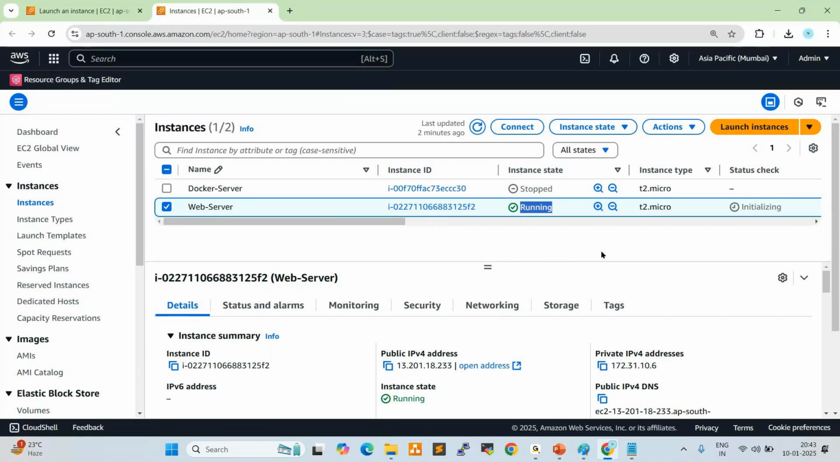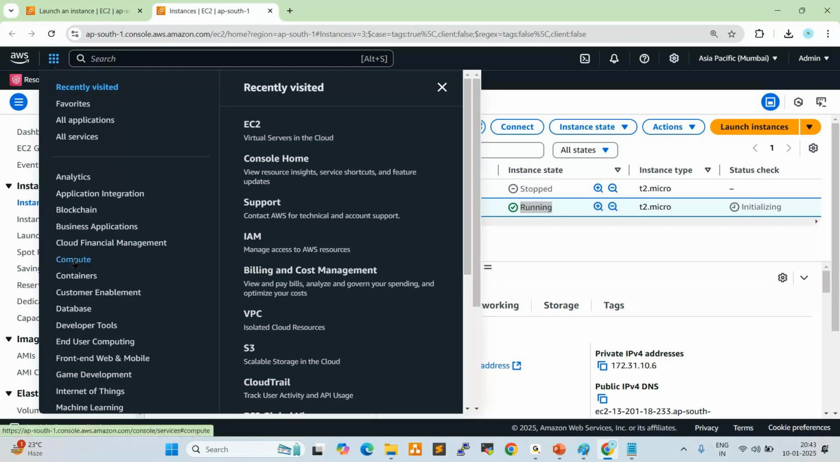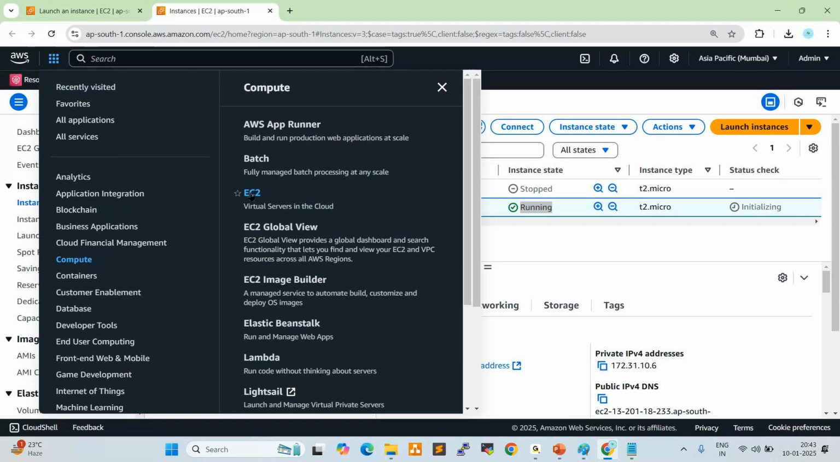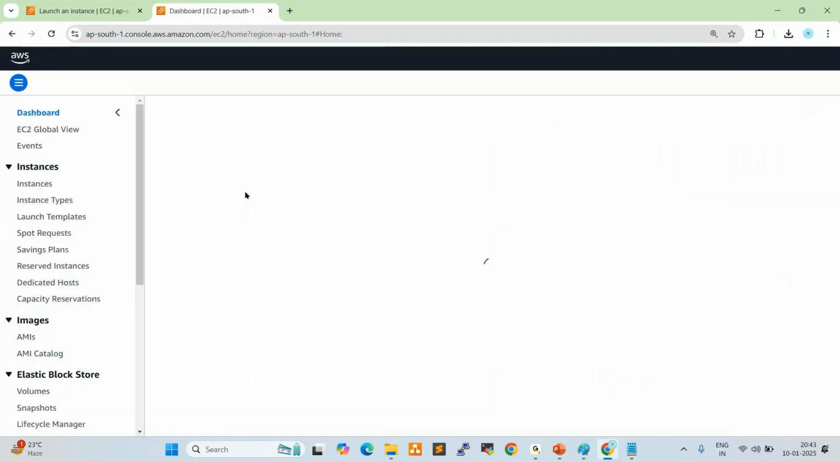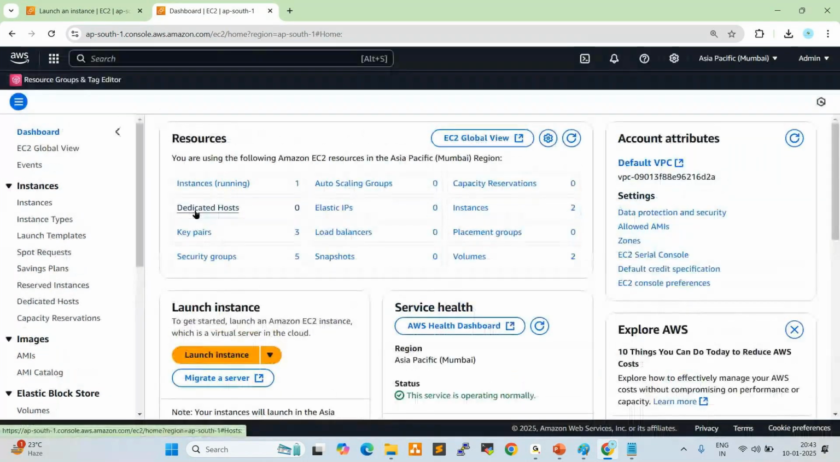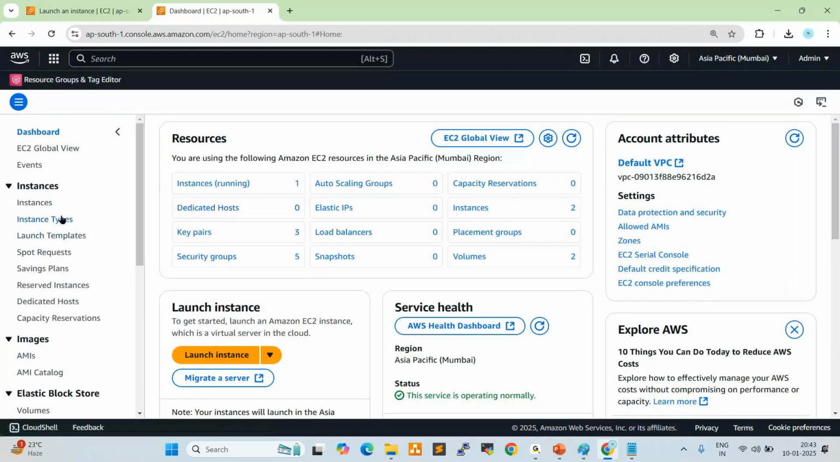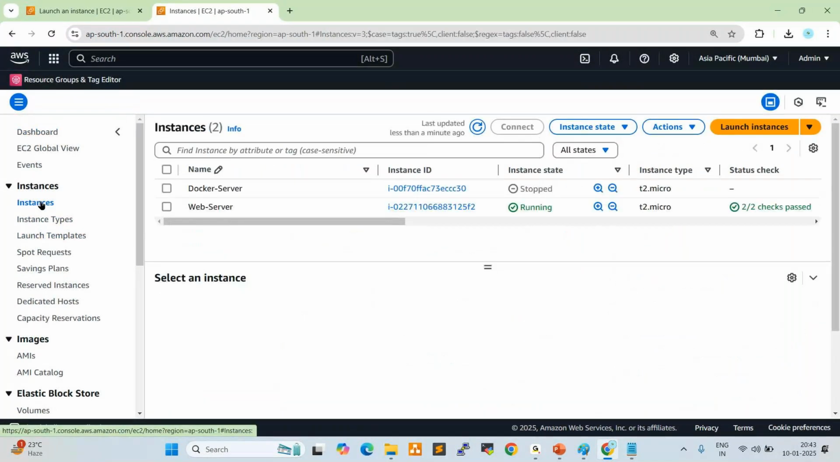Once they raise the request, we can check it. First of all, we need to check the region. I selected Mumbai region here, for example. Next, go to Services, click on Compute, click on EC2. This is the navigation: Services, Compute, EC2. Now the EC2 dashboard opens. Click on Instances. Now click on Launch instance.